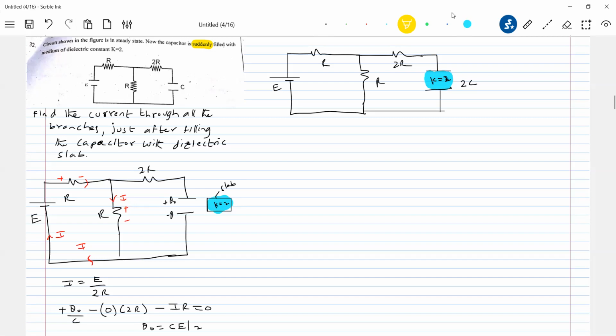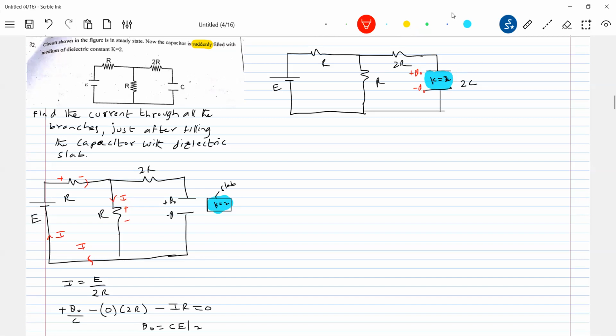Then, what will happen to the charge? Suddenly the charge cannot change. If the charge suddenly changes, what does it mean? The law of conservation of energy is violated. From where would that charge have come? So therefore the charge will remain as it is. Due to sudden fill up of the capacitor by the dielectric slab, at that instant the charge will be Q naught only.